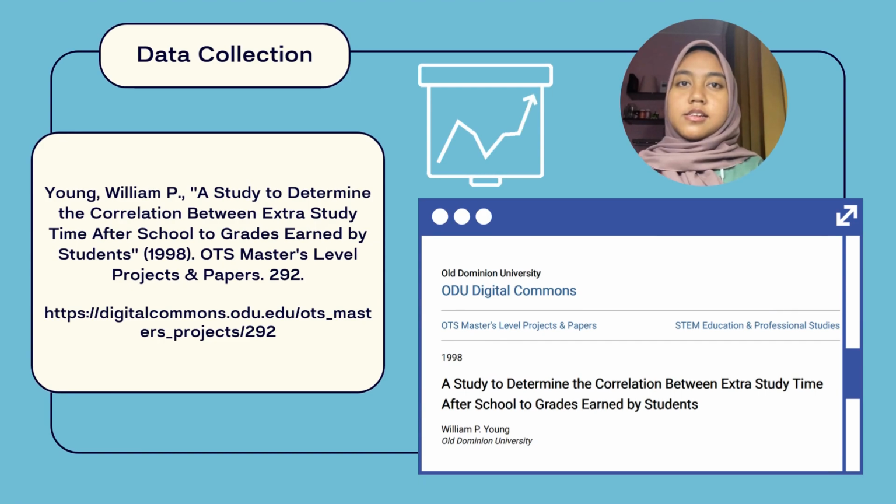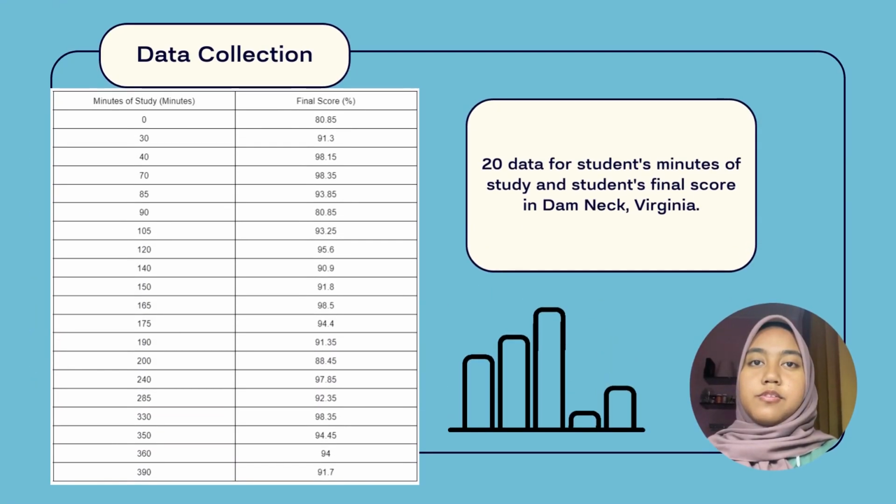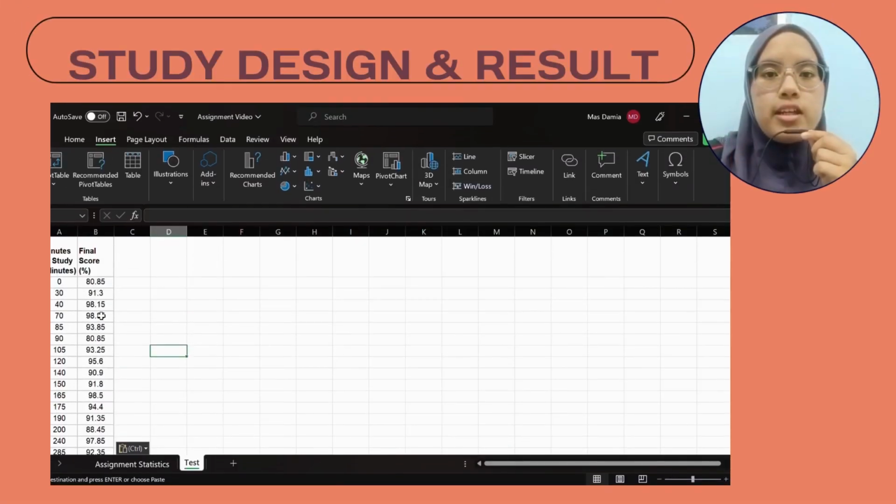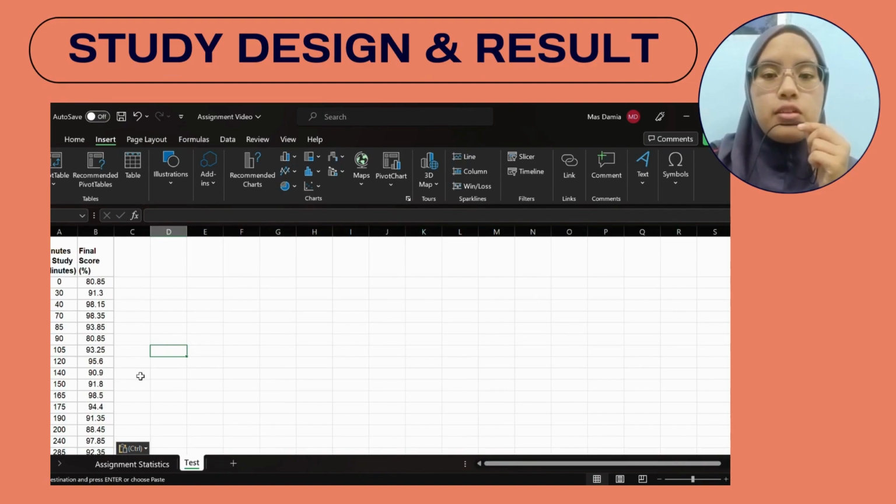The data collected is obtained from our research on the internet, where we found a research paper written by William Young for his study to determine the correlation between extra study time after school to grades earned by students. We have used 20 data for students' minutes of study and students' final score in Dam Neck, Virginia. Study design and result. To find the result, we use graphing method and data analysis.